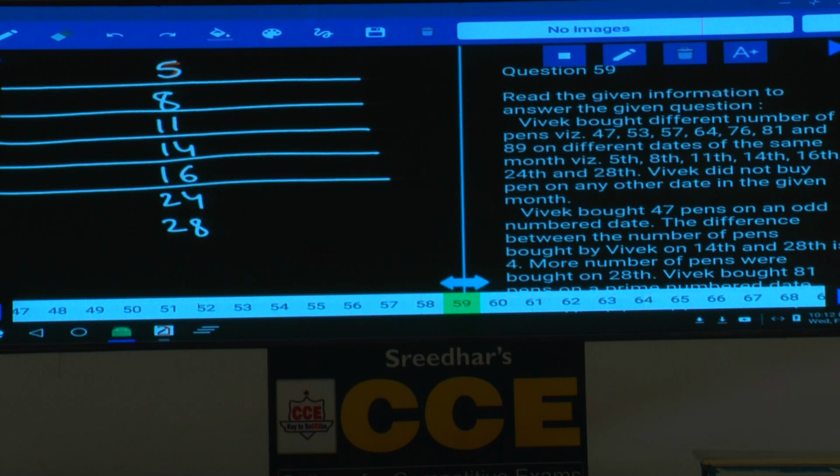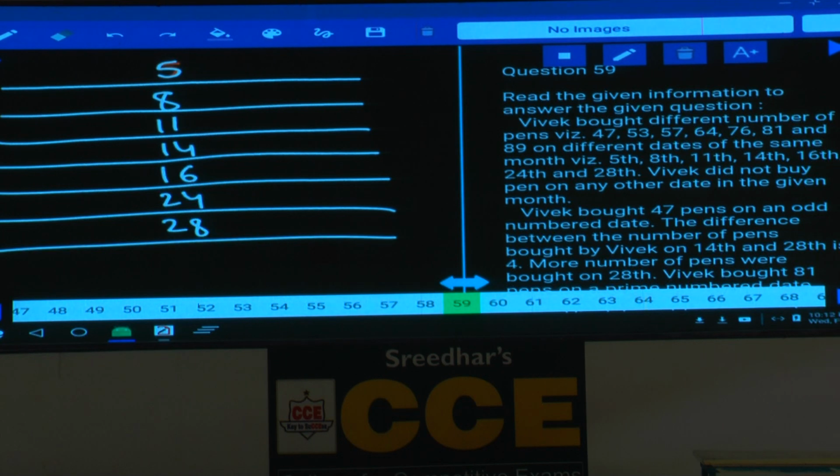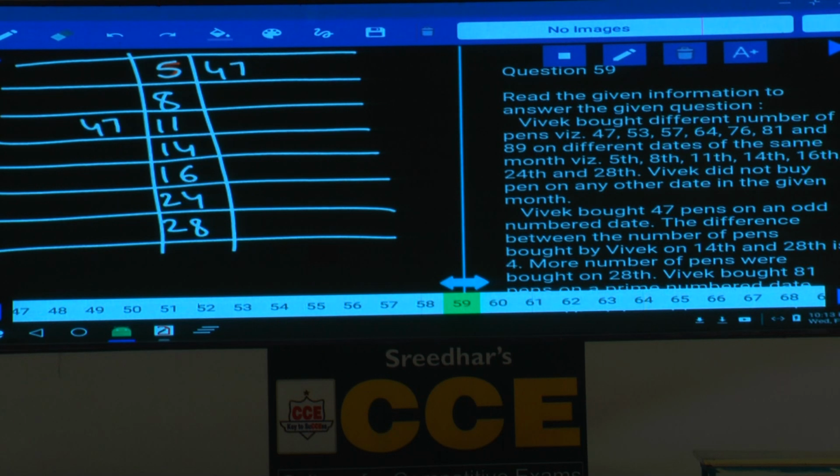Then, condition number 1. Tell me what is condition number 1 in this? 5, 8, 11, 14, 16, 24, 28. Vivek bought 47 pens on an odd number date. The odd number dates among these will be 5 and 11. Hence, Vivek bought 47 pens either on 5th or on 11th.